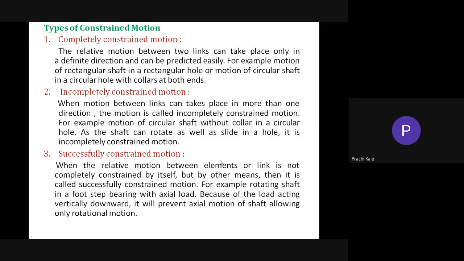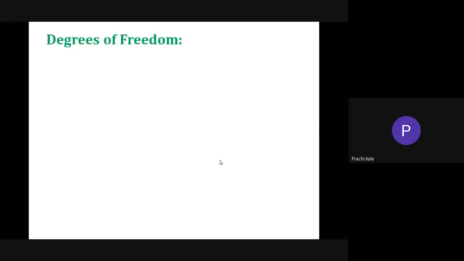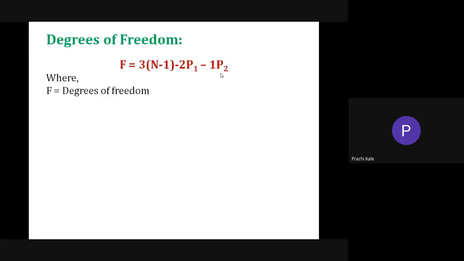Now ultimately we have to reach the degrees of freedom. This is the important topic. As I already told you, the degree of freedom will give you the motion in possible directions. This is the formula of degree of freedom: F equal to 3 into (n minus 1) minus 2P1 minus 1P2. This is Kutzbach's criteria. So what is this F? F is the degree of freedom.